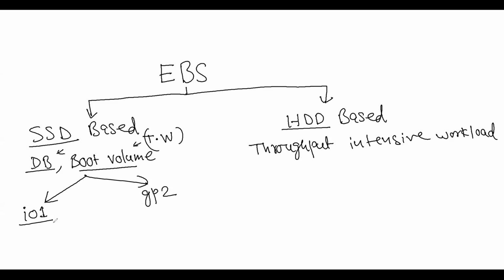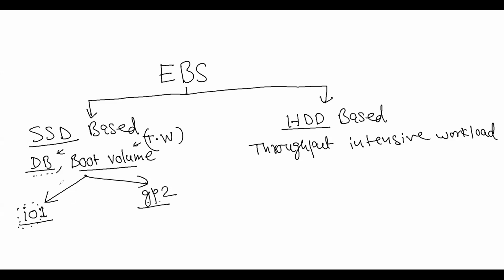Provisioned IOPS SSD. I'll show you in the documentation. And this one is GP2, general purpose SSD. So GP means general purpose. IO1 is what? Provisioned IOPS. So you can see it is related to IO.